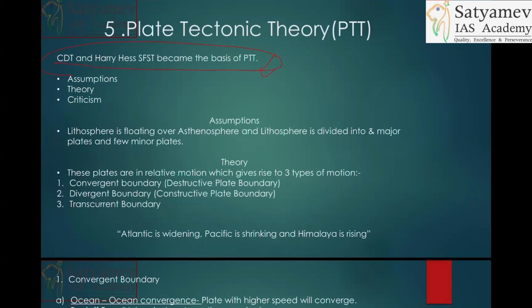Atlantic region, you first talk about the Atlantic region where you will have the mid-oceanic ridge. The mid-oceanic ridge is lying on the divergent boundary, and because of this divergence, new continents are created in the Atlantic region near the mid-oceanic ridge. So that's why the ocean is increasing, expanding. Are you understanding my point?